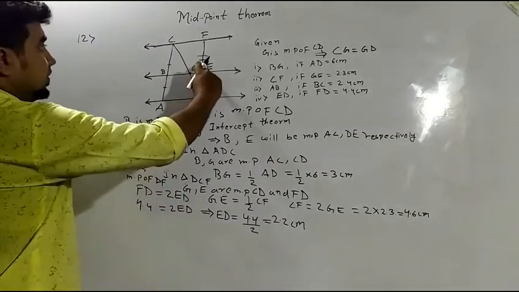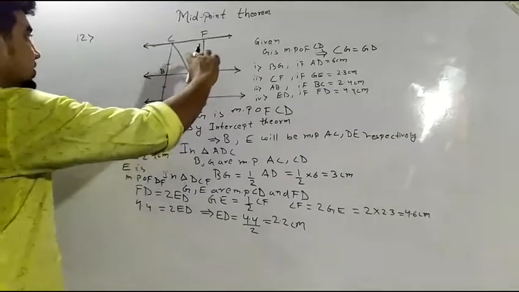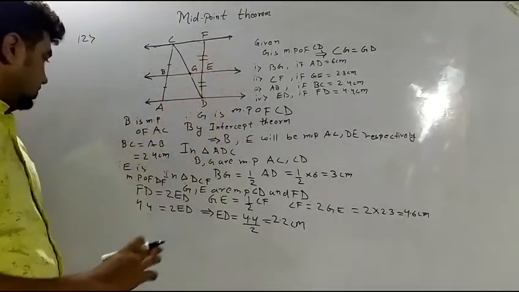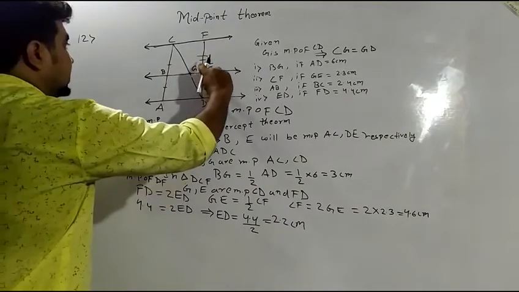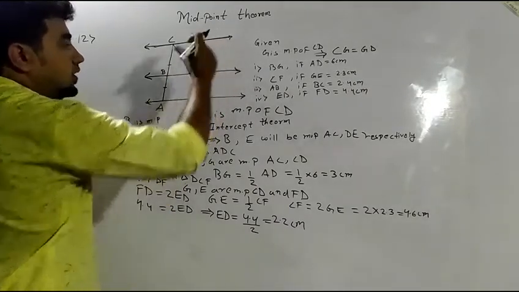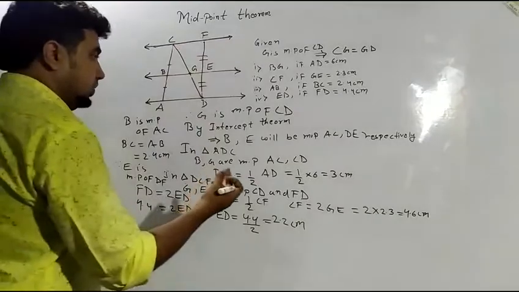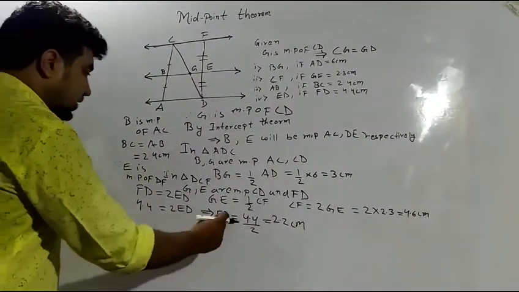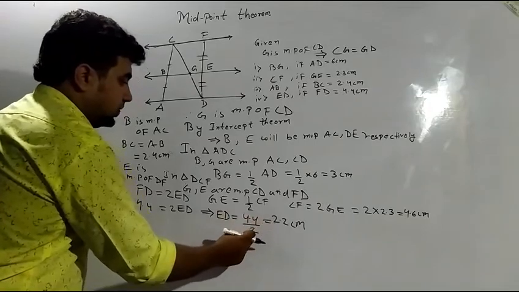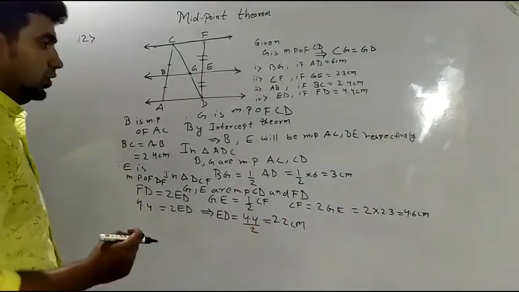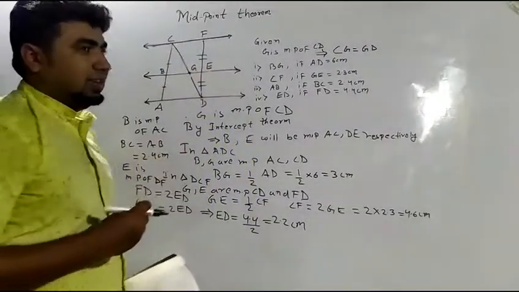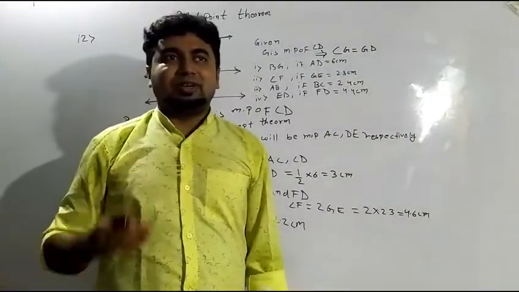The last part is that we have to find the value of ED. E is the midpoint of DF. Then this length and this length are equal, as we have proven by the converse theorem. So ED is equal to 4.4 divided by 2, which comes out to be 2.2 centimeter. So this is the summary of the entire chapter, and the chapter has been completed.